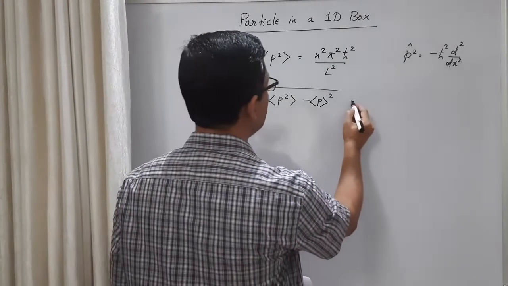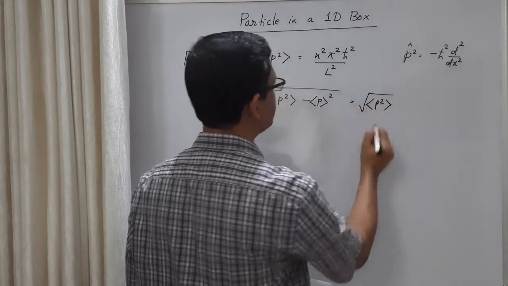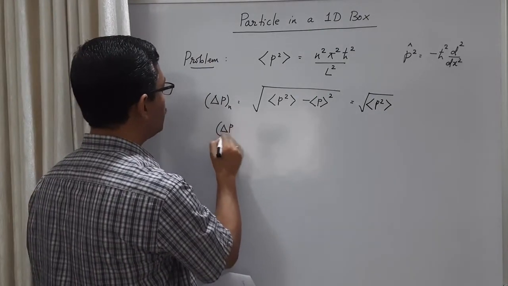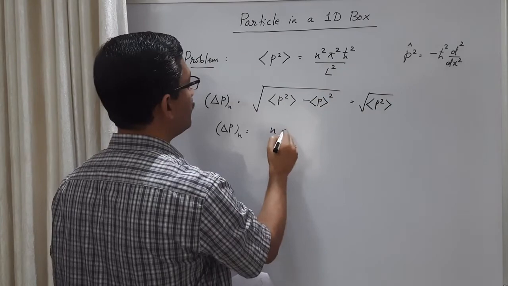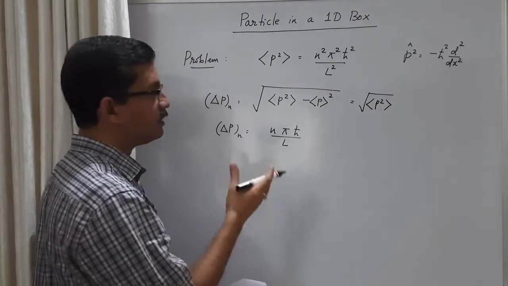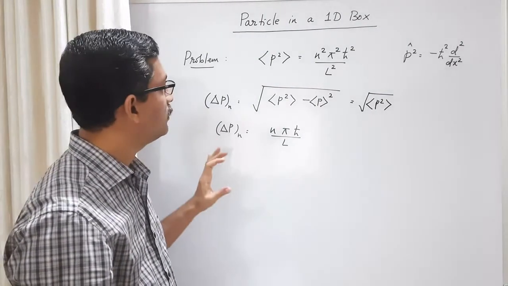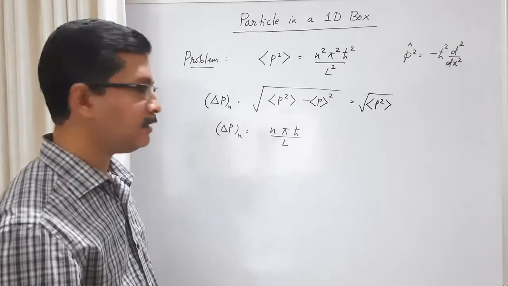Therefore, this is equal to square root of p square average. Okay, so delta p for the nth state is, what is the square root of this one? n pi h cross by L. Let's take the positive root because we need only the magnitude. Okay, so this is the uncertainty in momentum for the nth state.